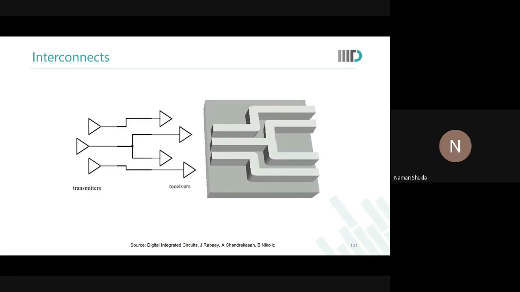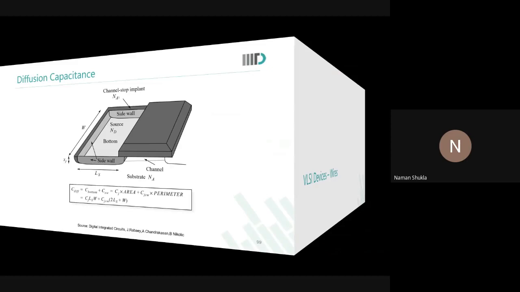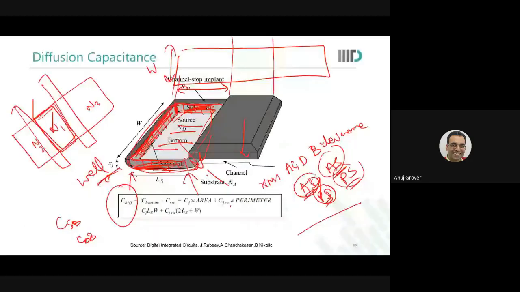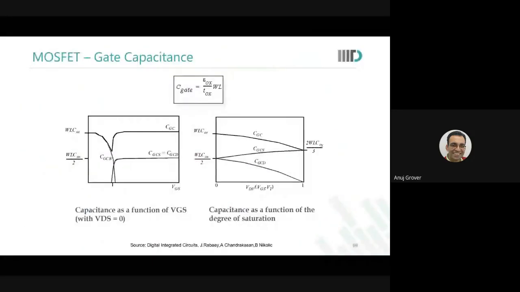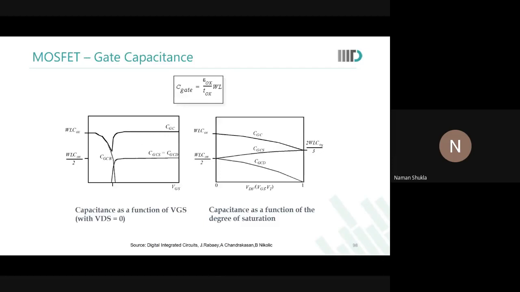Sir, could you please go back to the previous slide? I have a doubt. Gate capacitance. This one. Sir, second diagram. In the right diagram. Actually, sir, वो मेरे को 2/3 और 1/2 कैसे हो रहा है ये सब समझ नहीं आ रहा है.